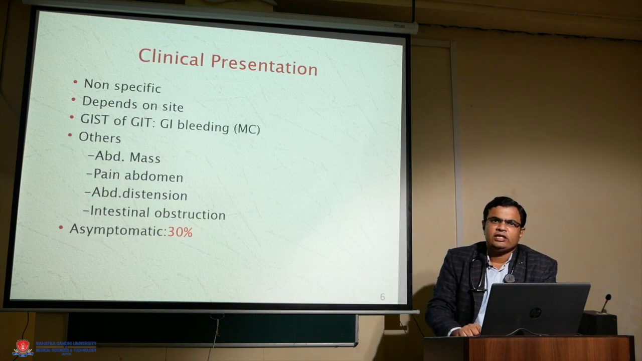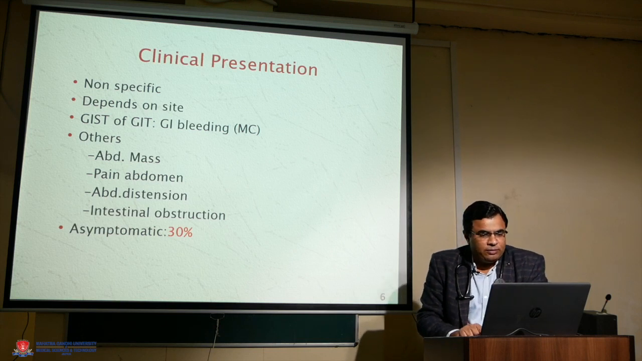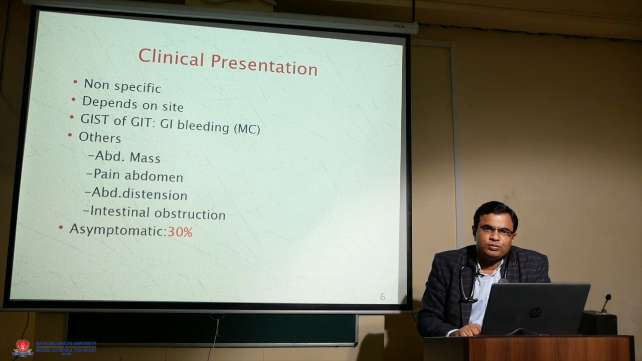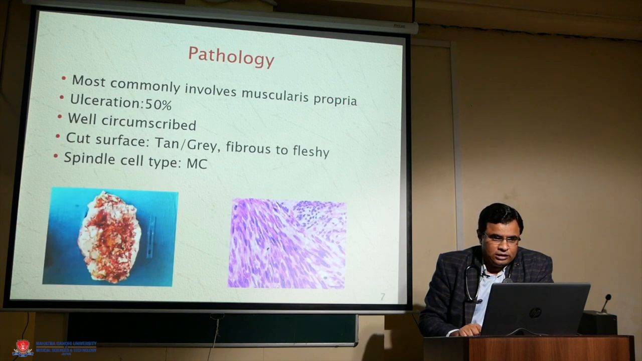So what are the clinical features? Clinical features depend on the site of disease. Patients usually present with abdominal mass, pain abdomen, abdominal distension or intestinal obstruction. 30% of cases are asymptomatic.